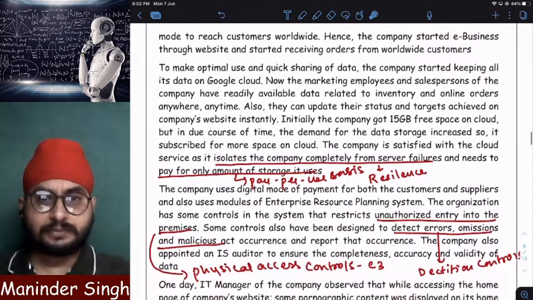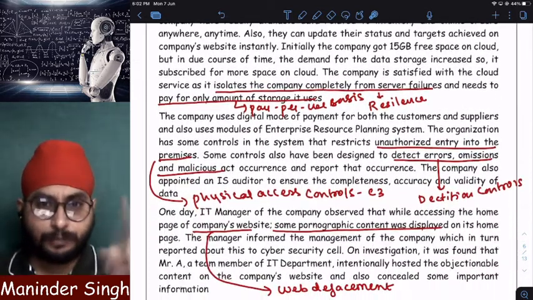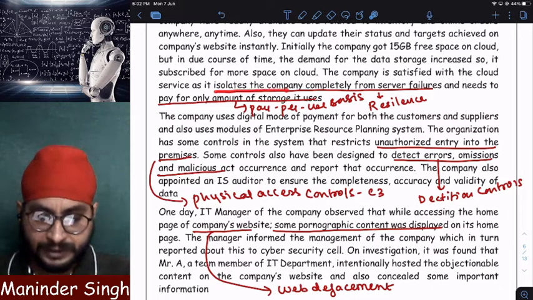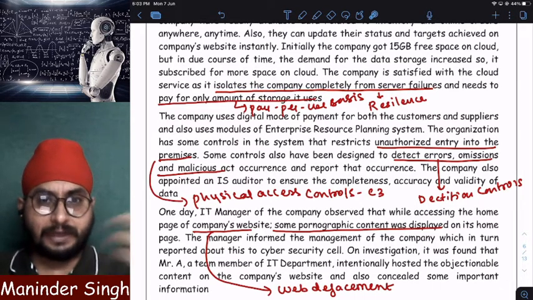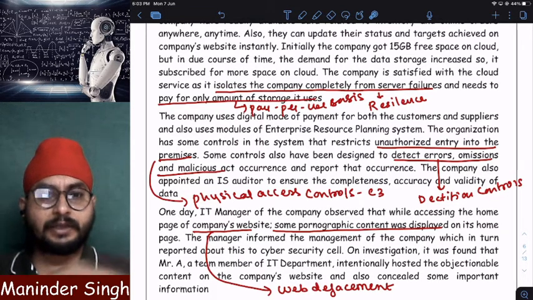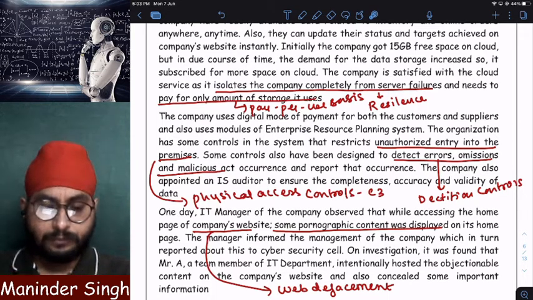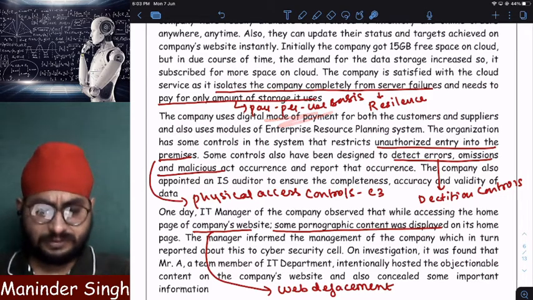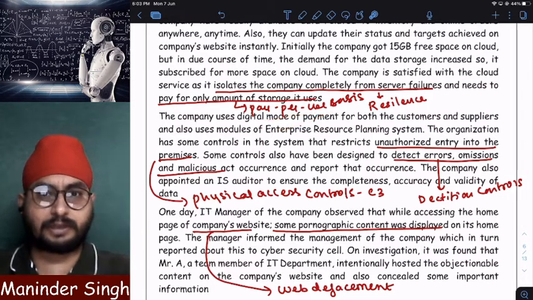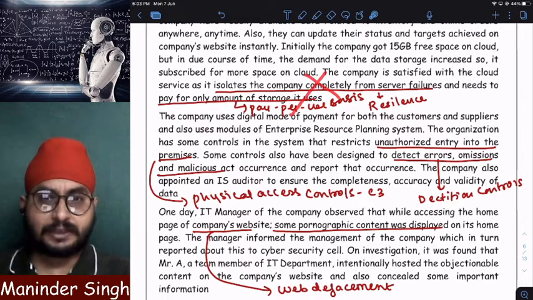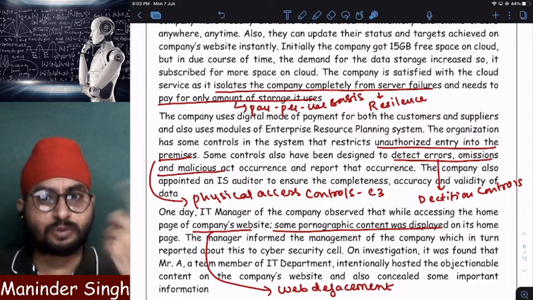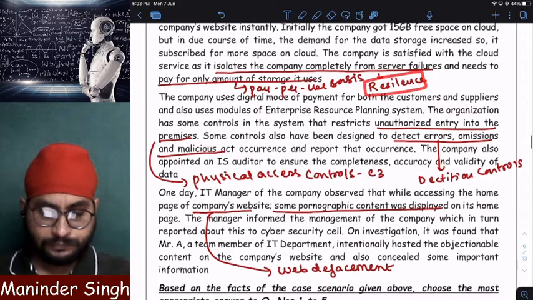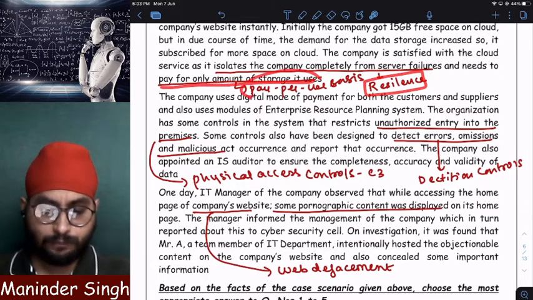Now, after that, during cloud, what happened? The biggest advantage of cloud was that it was isolating the company from server failure. If I buy my own server and something happens to the server, it is my responsibility to take care of it. But since I'm using Google Cloud, I'm paying money to Google Cloud, pay per use, a monthly rent. Now, if any server crashes or fails, it is not my responsibility. It is Google's responsibility. My responsibility is gone. That is called resilience. And I'm paying only for the amount that I'm storing, pay per use.